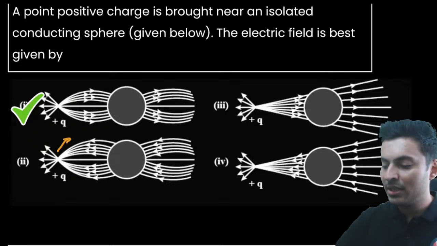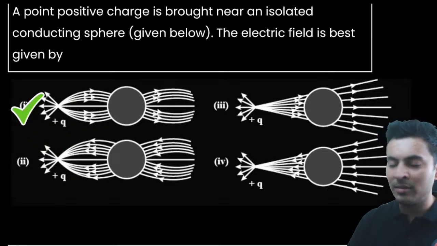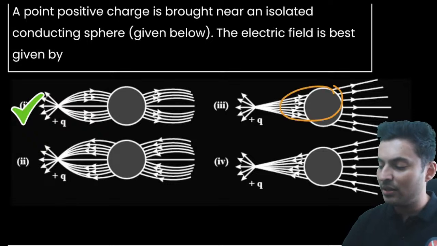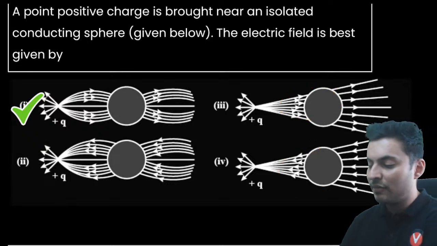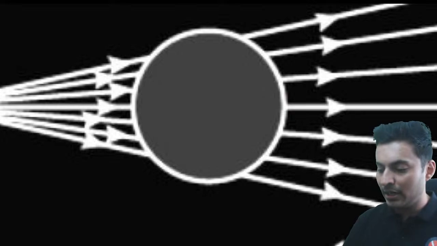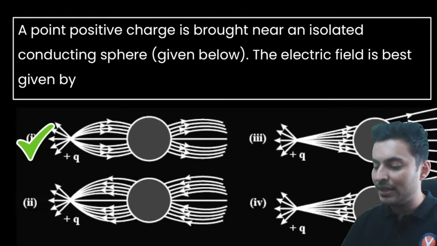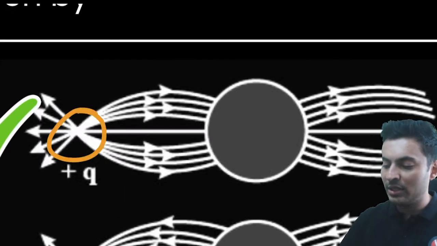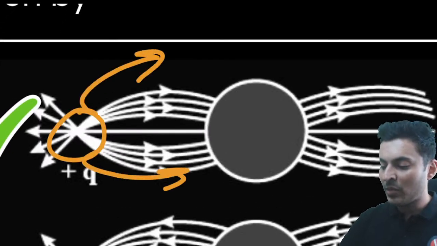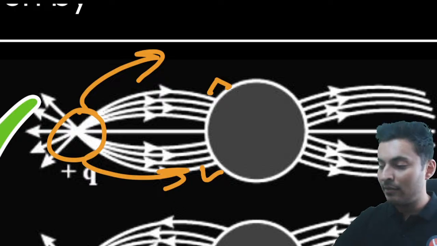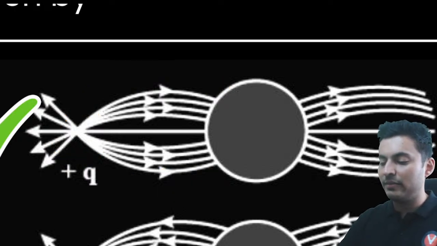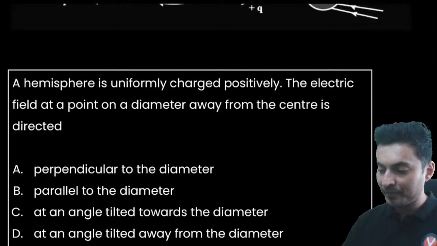They should not terminate. So that is the reason why option 2 becomes wrong. If you look at options number 3 and 4, the field lines are not even perpendicular. They are making some angle. So that also becomes wrong. So only this particular option has field lines exiting from the positive charge and also perpendicular everywhere. So that is the reason why we have chosen option A.